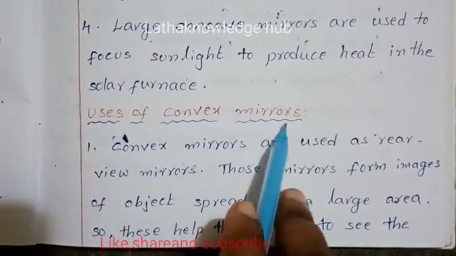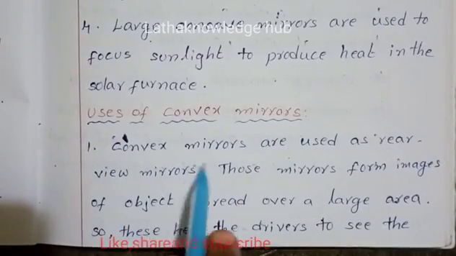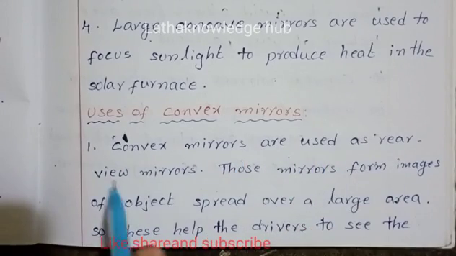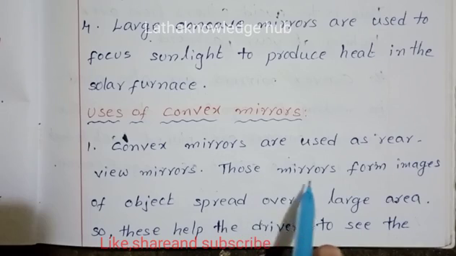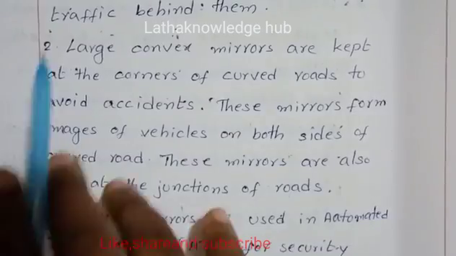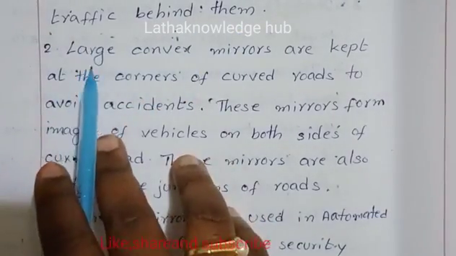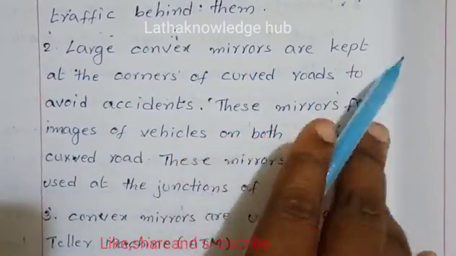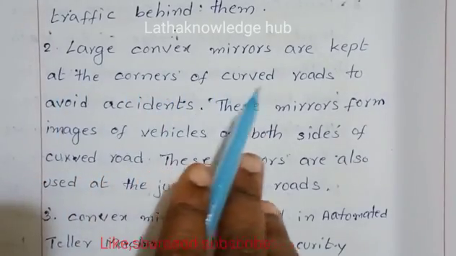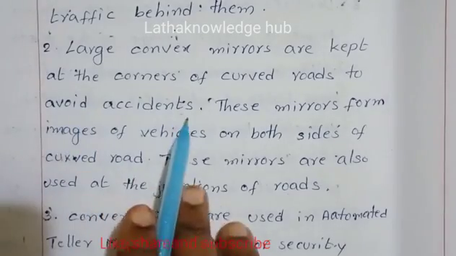Uses of convex mirrors. Convex mirrors are used as rear view mirrors. These mirrors form images of objects spread over a large area. So, these help the drivers to see the traffic behind them. Large convex mirrors are kept at the corners of curved roads to avoid accidents.